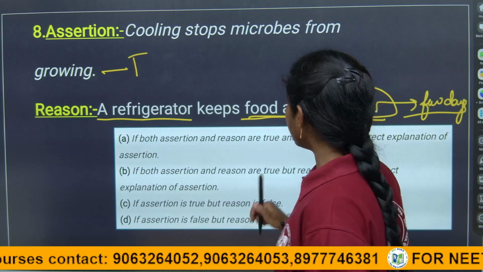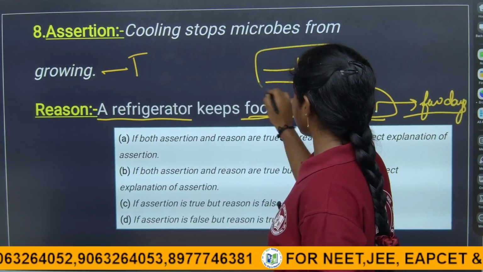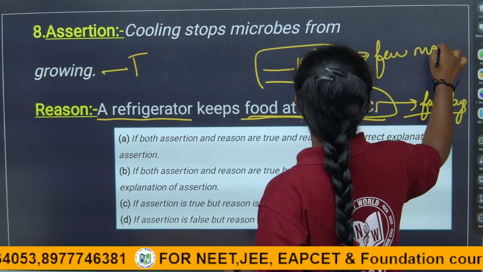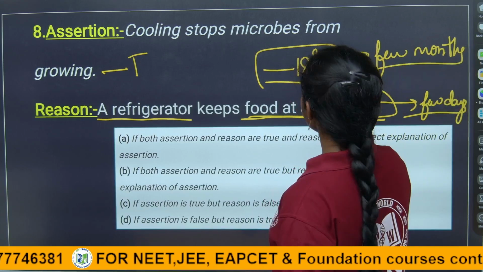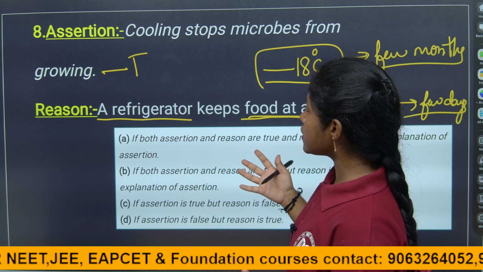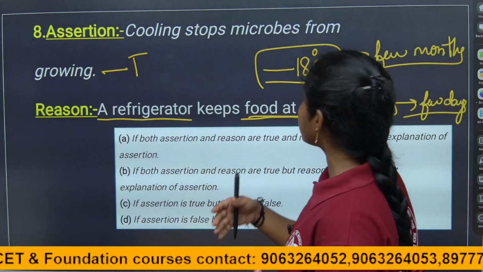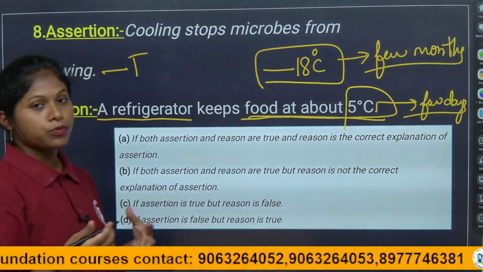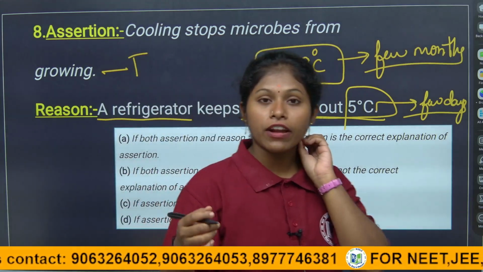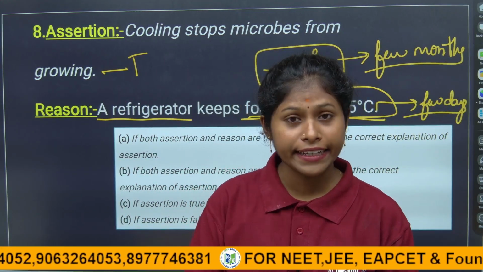Because they are preserved at 18 degrees centigrade, it will stay up to a few months. So the food will not be spoiled for a few months, right? So here both assertion and reason are correct, but the reason is not the correct explanation of the assertion, because they have to say why and how the cooling stops the microbes. They have to say that should be the reason, and the reason should also be the shelf life period, that for a few months it should be kept at 18 degrees centigrade.